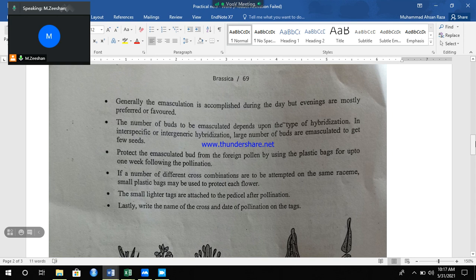Then, to save this emasculated bud from foreign pollen, cover this bud.